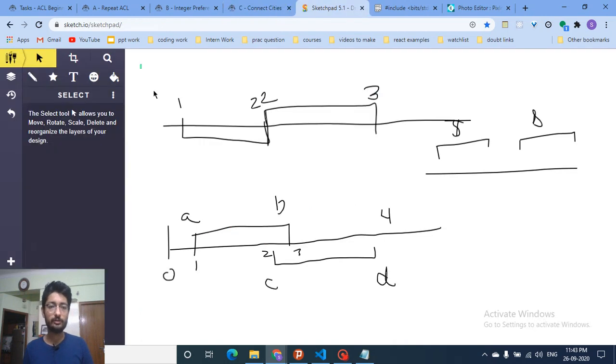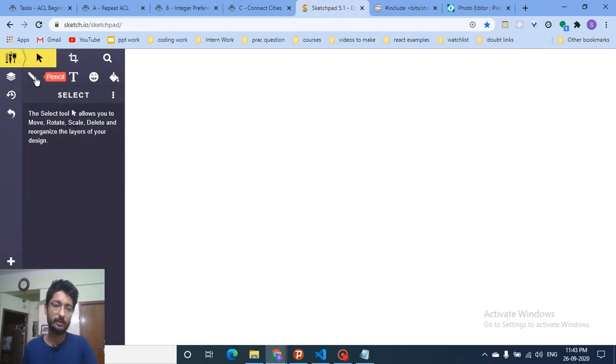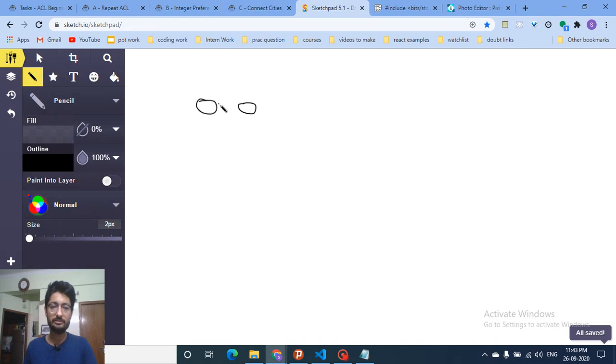So I'll start with the drawing part first, and then the code. You have some city, it is joined like this. There is another city which is joined like this. Now even if you join this city with this city, it is of no use because you can already reach from city 1 till city 3.